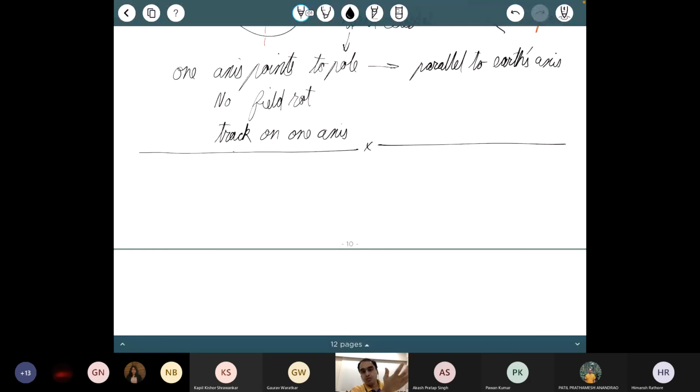What we use is an Altaz mount, because then one axis is vertical, one is horizontal. Gravity is vertical at any local point. So that has some mechanical advantages and simplicity in manufacturing. Or we make it parallel to the Earth's axis, which gives us these advantages with field rotation and tracking.